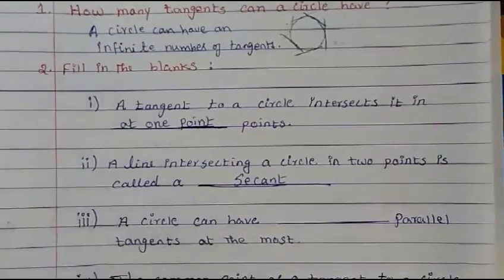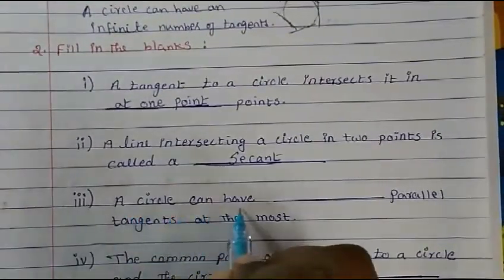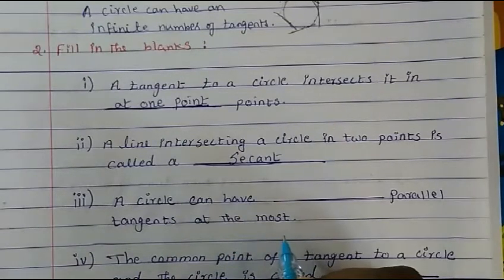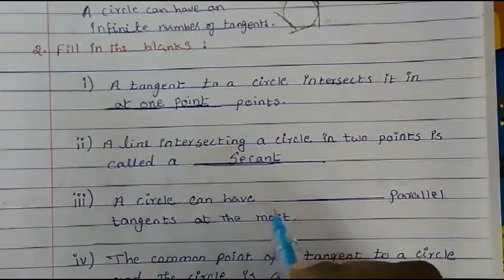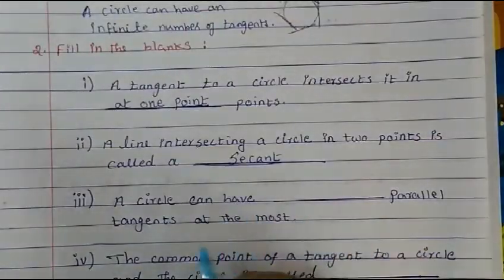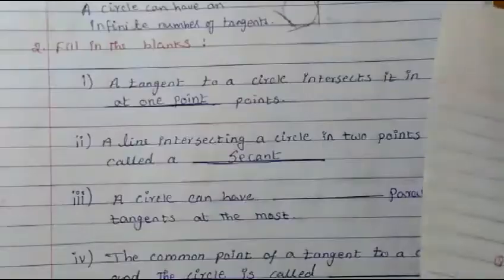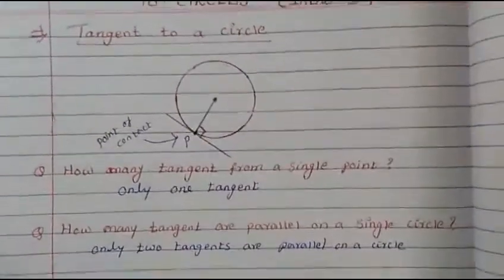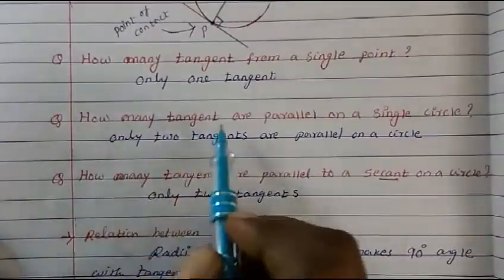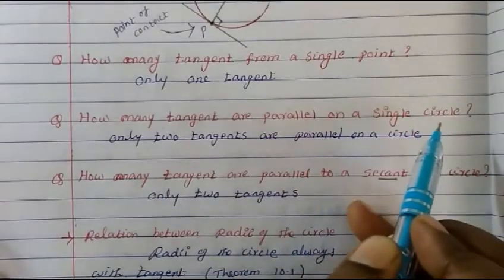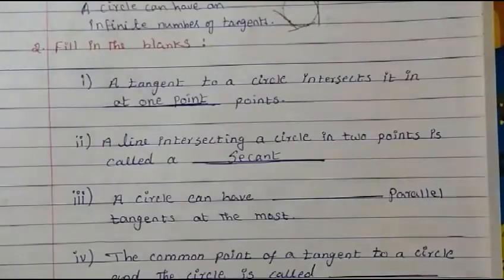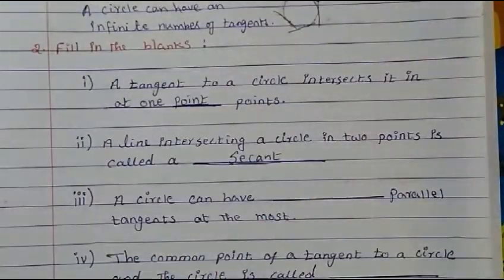Third one, a circle can have dash parallel tangents at the most. How many parallel tangents can a circle have? I explained this in the introduction part 2, tangent to a circle. There are only 2 parallel tangents on a circle.